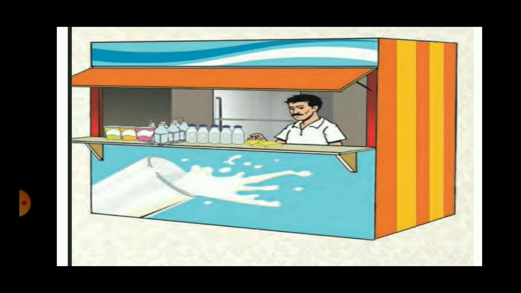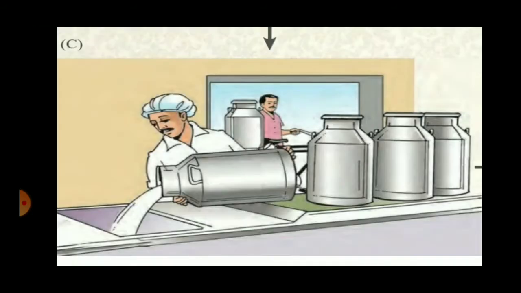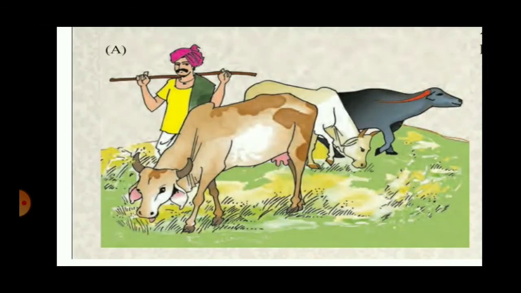Now there are certain questions regarding this figure 10.1. Answer the following questions after observing the pictures in figure 10.1. Now, what are the cows and buffalo in figure A doing? So, let us go once again back to figure A. Here is your figure A. So, what are these animals doing? These animals are eating the grass. This activity is called grazing. So, animals are grazed here.